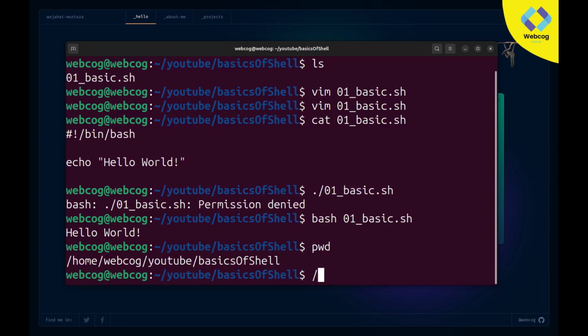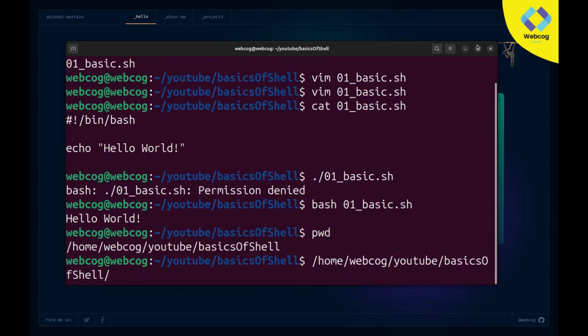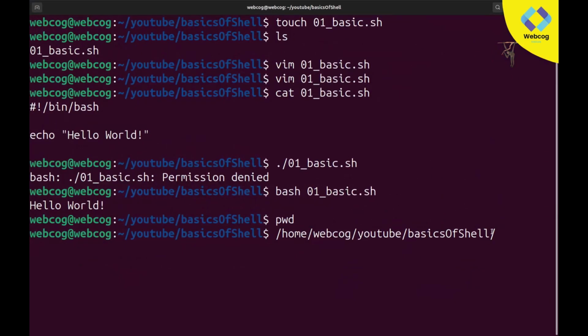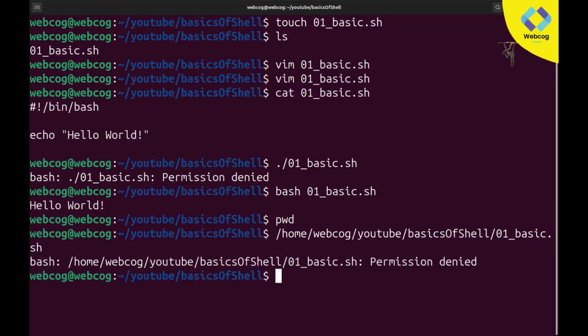Like if I type home, in home we have a folder webco, here we have a folder YouTube, and in that folder we have a folder by the name of basic shell, and in this folder we have a file by the name of 01 underscore basic. I think it will also not work. You can see it's still giving permission denied. So by default it's giving permission denied, but it will give us output with this method.